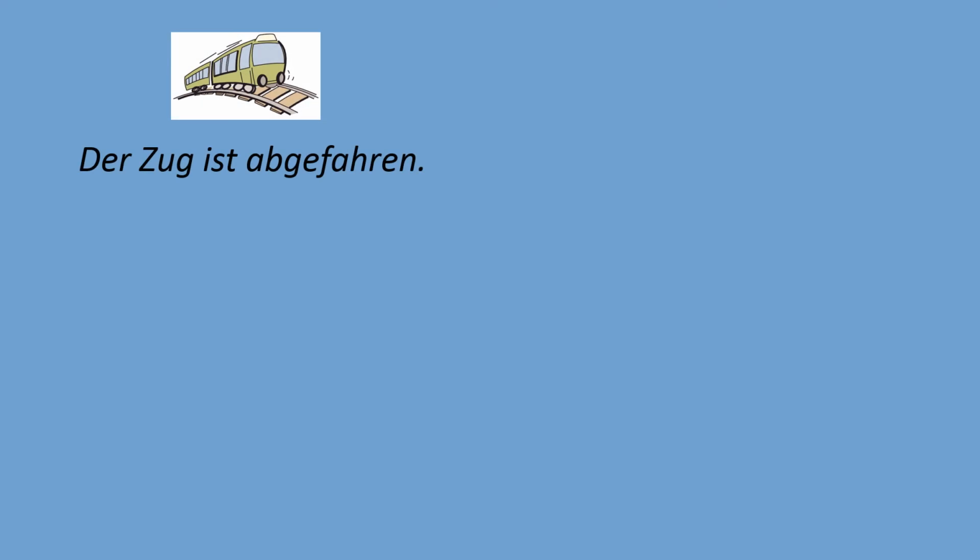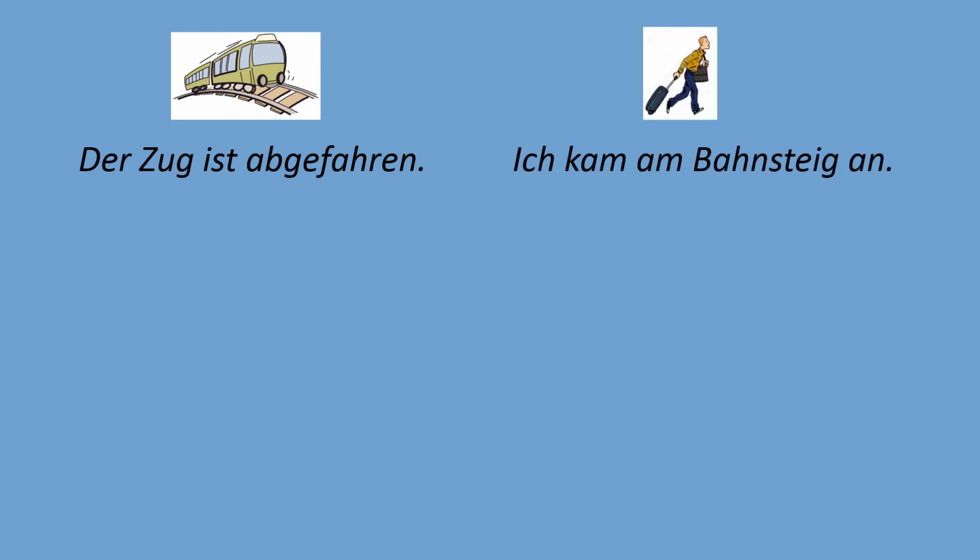I will give you a couple of examples. Der Zug ist abgefahren. You remember the sentence from the previous presentation? So the train had left. And then the second sentence says, Ich kam am Bahnsteig an. I arrived at the platform.